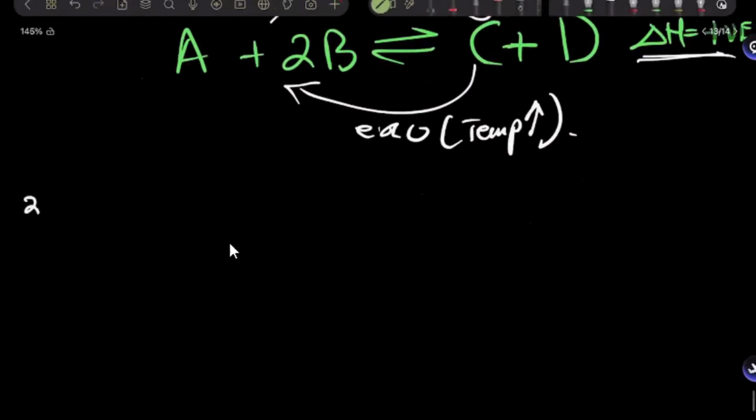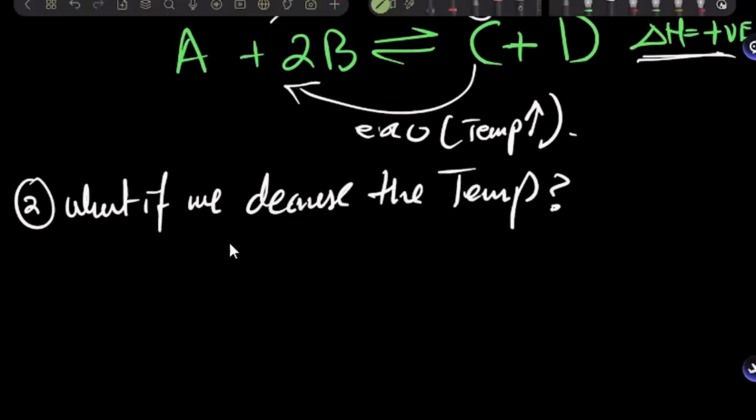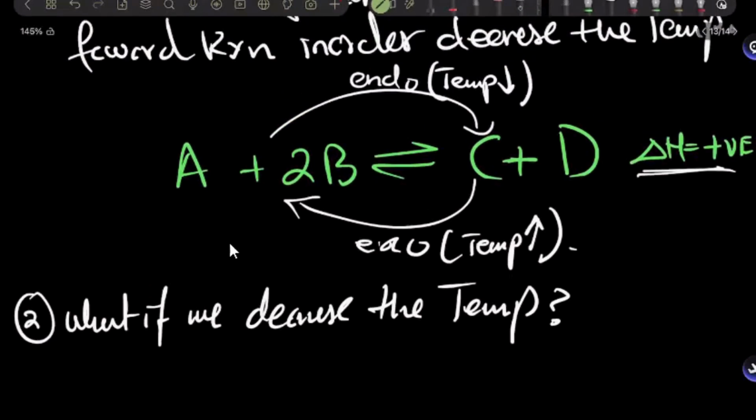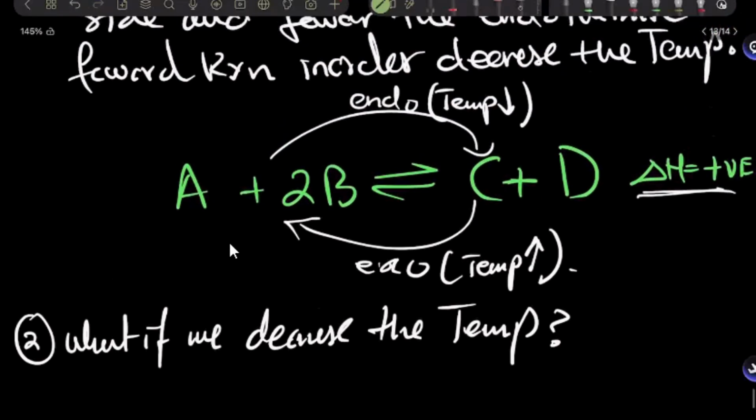Now the next part that I'm going to ask is, what if we decrease the temperature in this endothermic reaction? Then it should go to the left. Because now I can clearly see that if we decrease the temperature, equilibrium wants to increase it in order to counteract. And the only way to increase the temperature is to go towards the left hand side, and favor which reaction? The exothermic reaction, in order to increase the temperature again. It's easy, right?